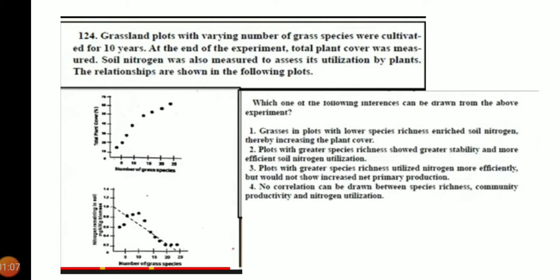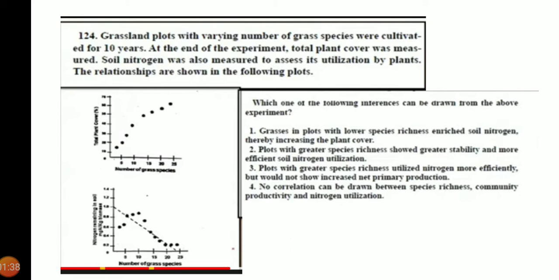In the second graph, number of grass species and nitrogen in the soil are depicted on the y-axis. Which one of the following inferences can be drawn from the above experiment? First option, grasses in the plots with lower species richness enriched the soil nitrogen, thereby increasing the plant cover.